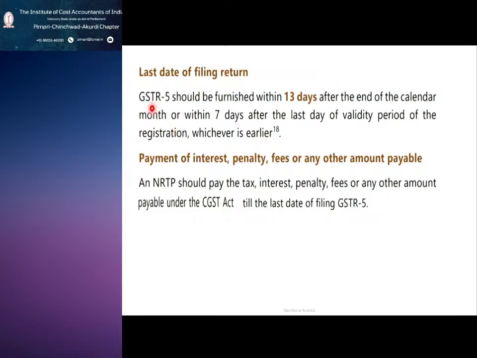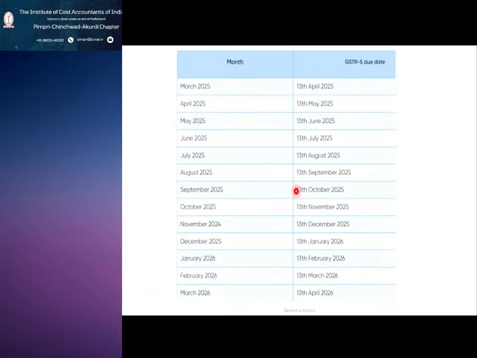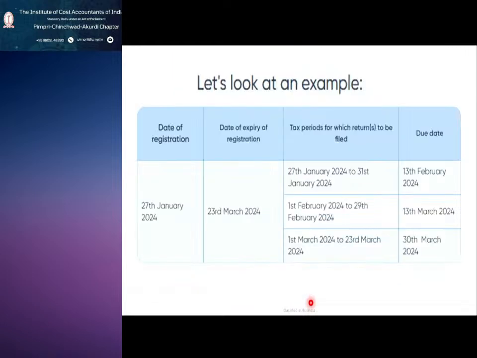What is the due date for GSTR 5? Within 13 days after the end of the calendar month. For example, for March 2025, within 13 days means he has to file GSTR 5 by 13th April. Similarly for April, May, June, July until March, the due date is the 13th of the succeeding month.